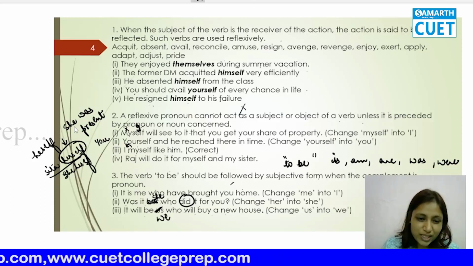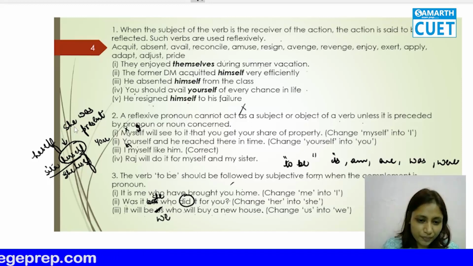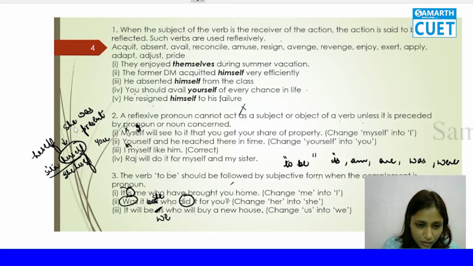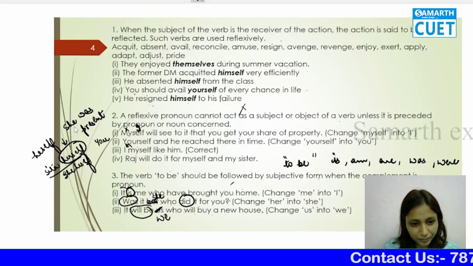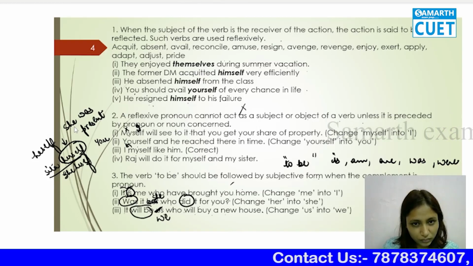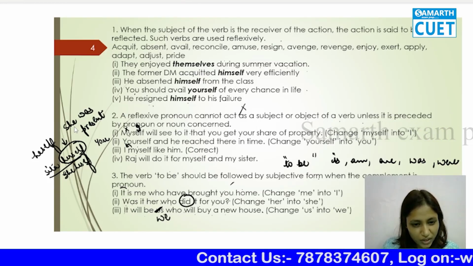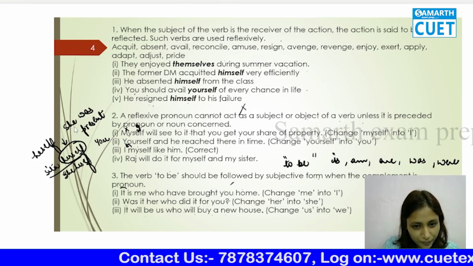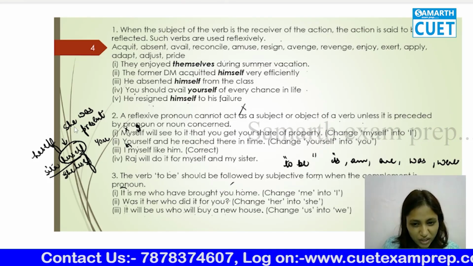So whatever the rule says, to-be verbs should be followed by the subjective form.